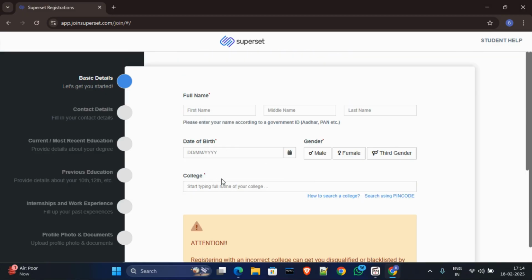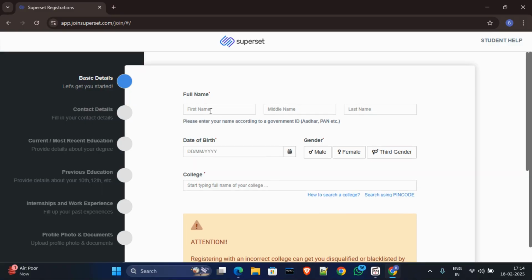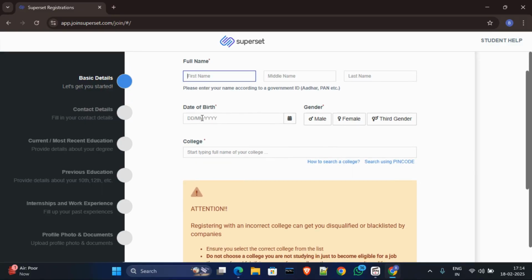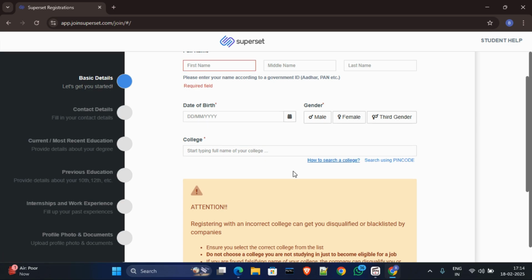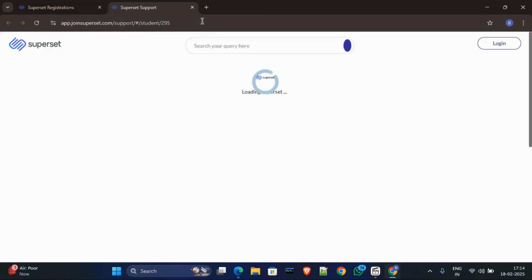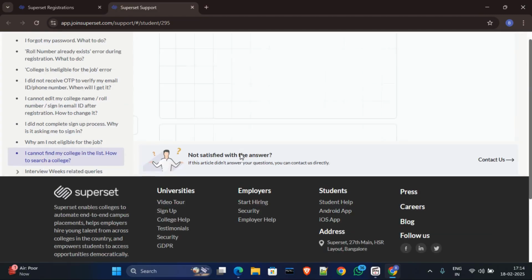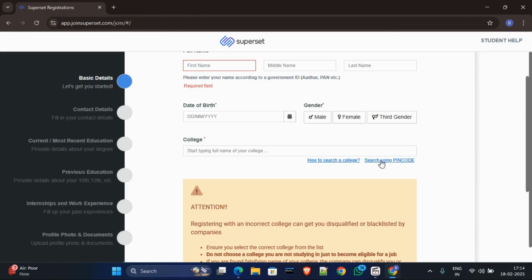Okay, and then you have to fill in your basic details, like your name, your date of birth, your gender, and your college name. Make sure you type your college full name. Okay, and now how to find your college? Just click on how to search college, and here you will find your college, or the other way, you can find your college using the pin code.